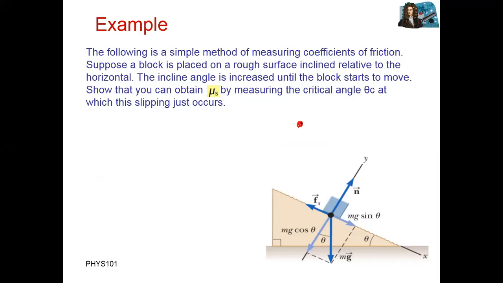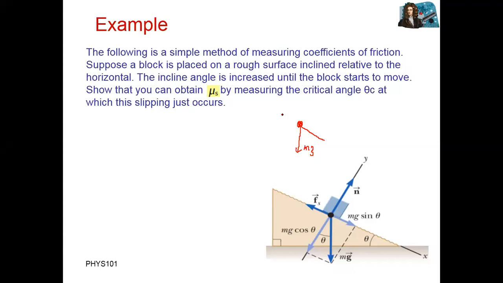What is the weight of this mass? The weight is mg downward, correct? For example, if you apply force, this body will start motion like this.